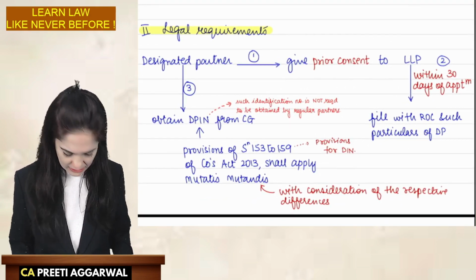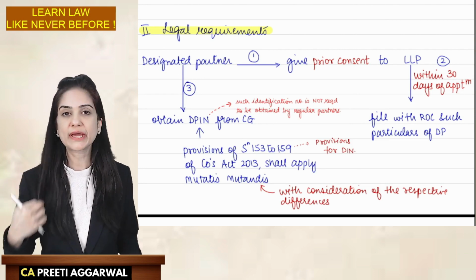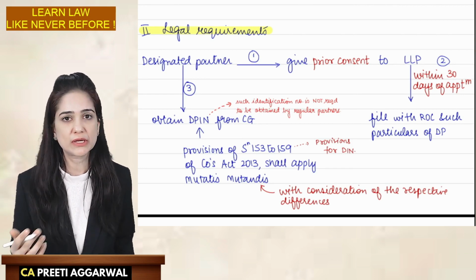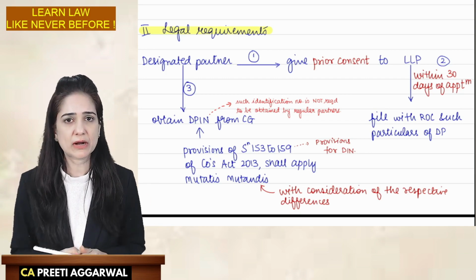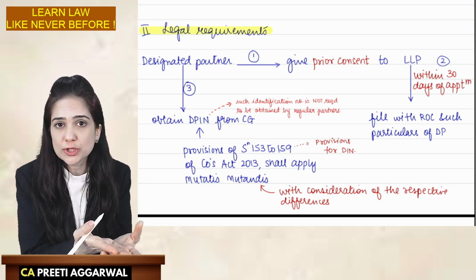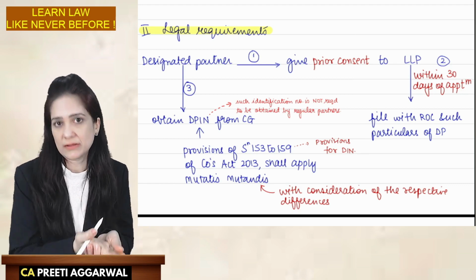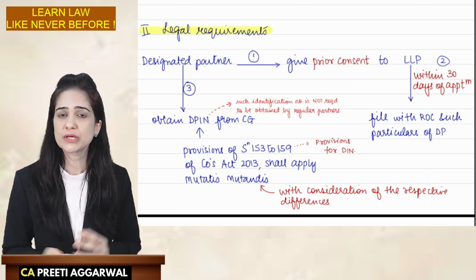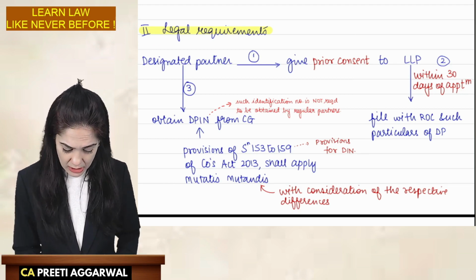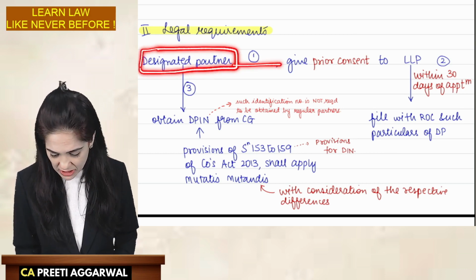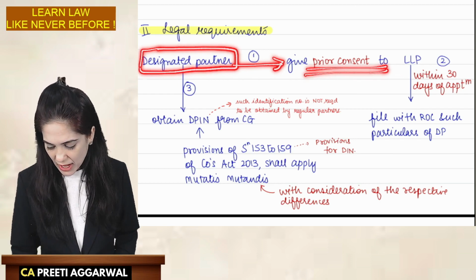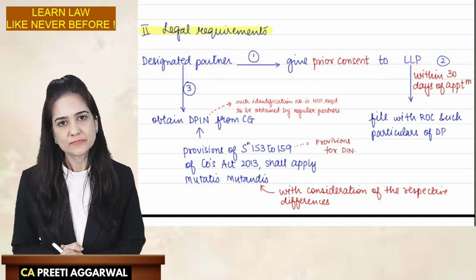These are the legal requirements. These are the filings and how you need to communicate the name of the designated partner to the ROC. See, the ROC should be aware of who is the designated partner, whom the ROC should approach in case of any compliance issues. So we need to inform the ROC about the LLP, about the designated partner. Now the DP will first give his consent to act as the designated partner.